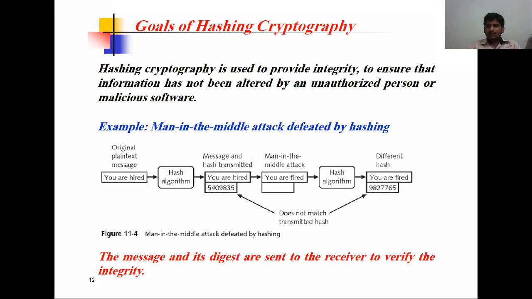That's why it is not a reversible process. The digest calculated separately by the receiver is compared with the sender's, and once that is done, we can verify the integrity.